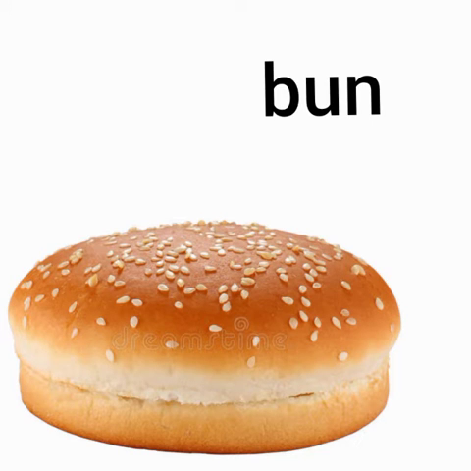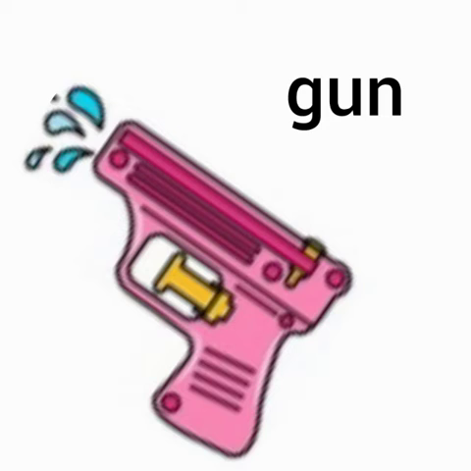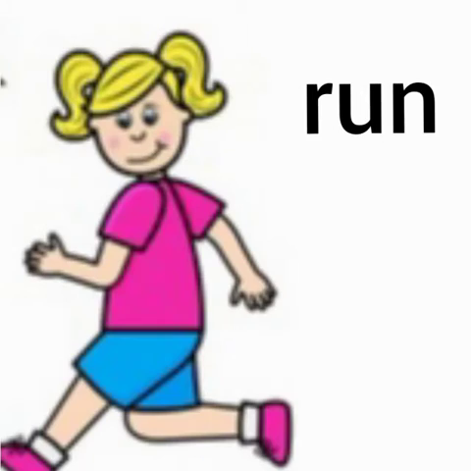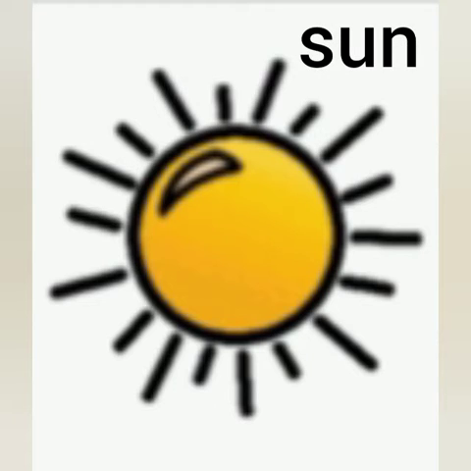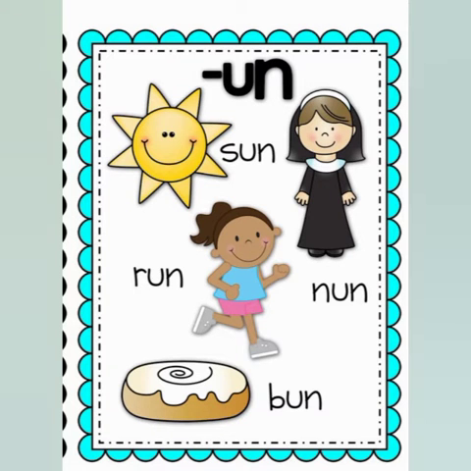B-un bun, g-un gun, r-un run, n-un none, s-un sun. Un family words: sun, run, none, and bun.